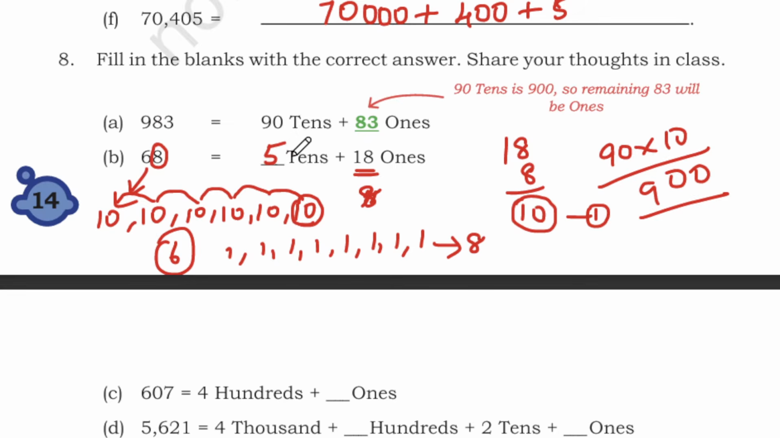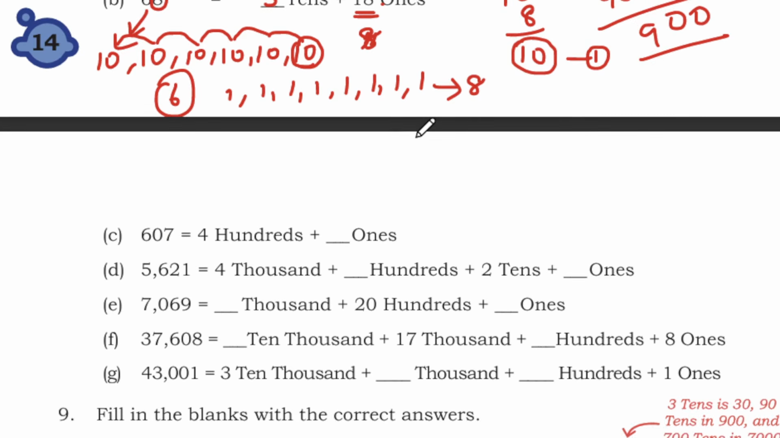Okay, 5 tens plus 18 ones is 68. Easily you can write the answer, students. For example, if they have given 58 here, what will happen? Here there will be 4 tens and 18 ones. Example I am giving you.